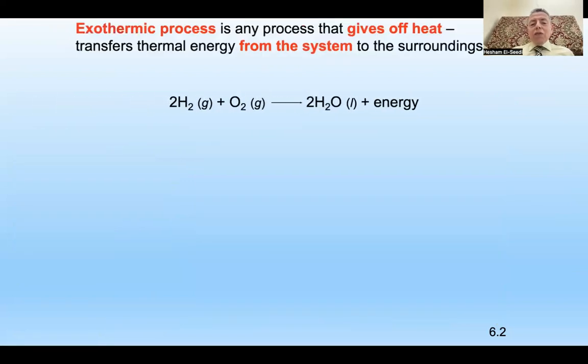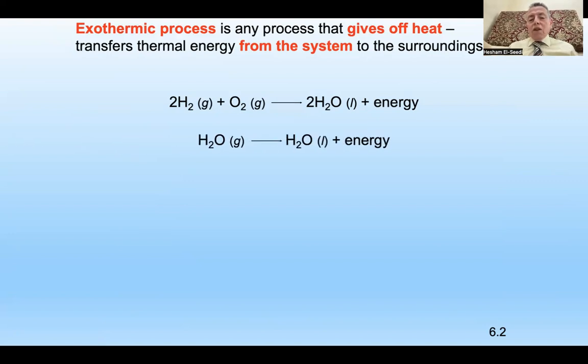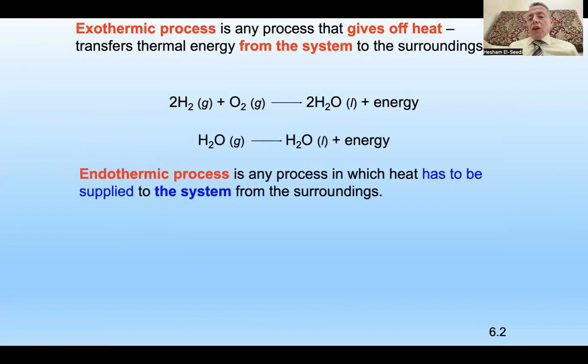So what about if you take this reaction again? Look to the reaction and then you can explain in your own way. Hydrogen plus oxygen give water and energy. It means the reaction produces energy. It gives energy to the surroundings, right? And I told you energy and surroundings have the relationship. So it means it is exothermic. Why? Because it gives energy. So now you get the definition by yourself. Water gas can give water liquid by energy.